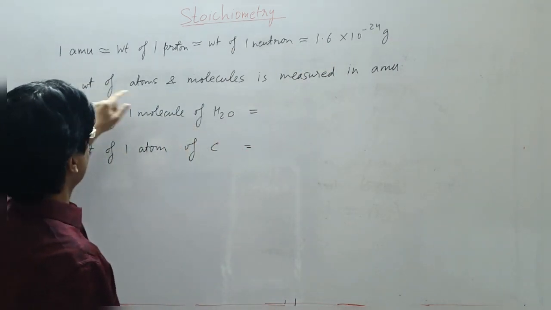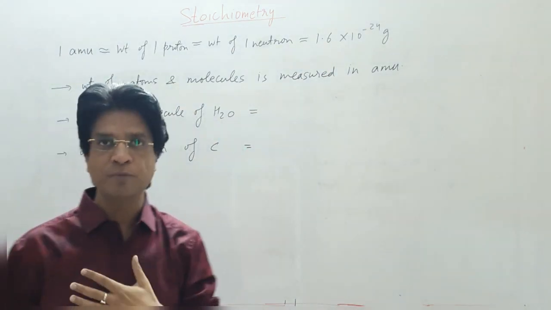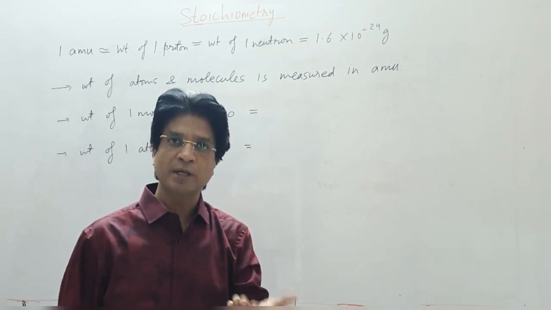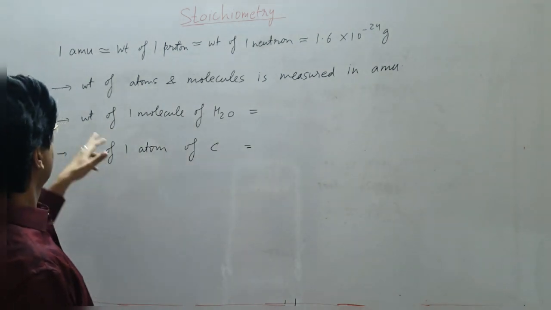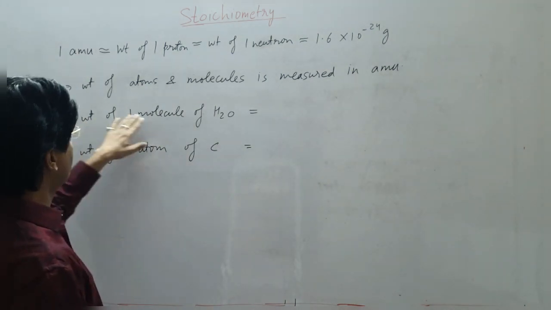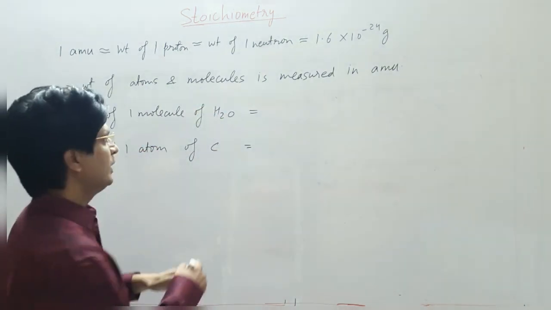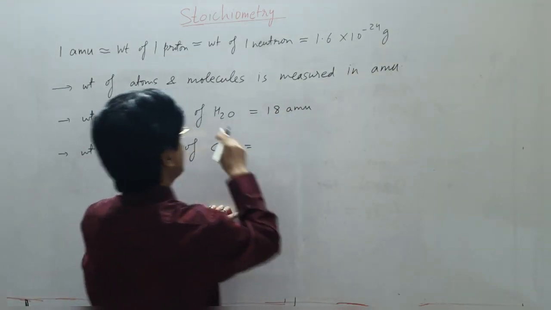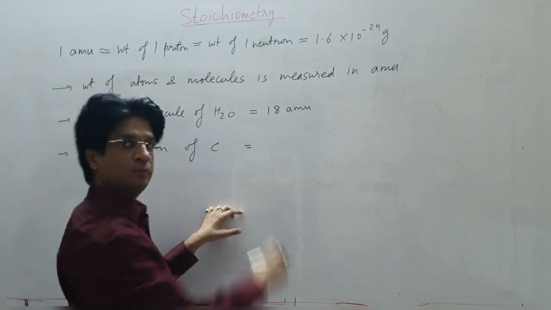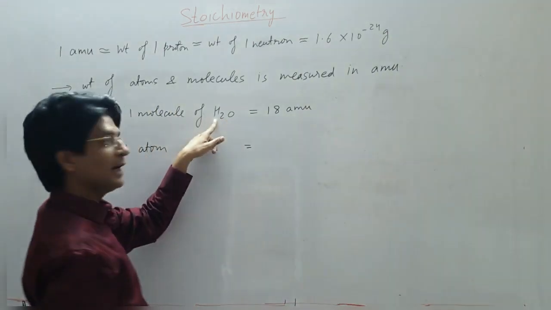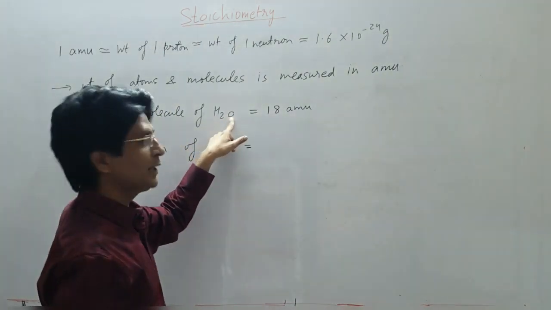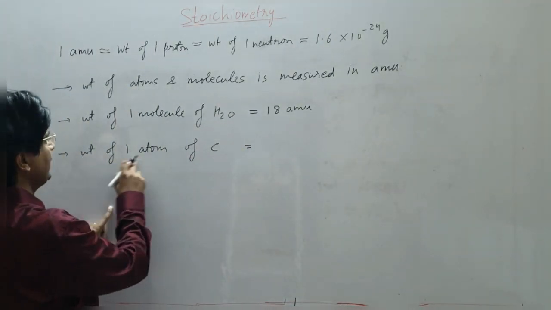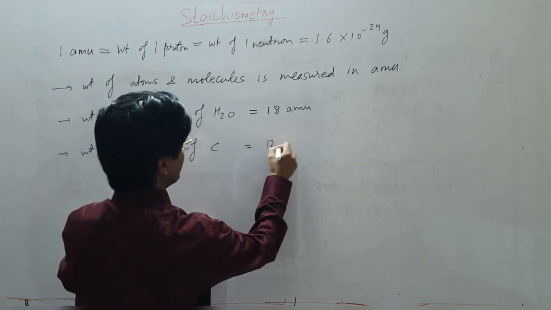Now see, the weights of atoms and molecules are measured in AMU. In the atomic and molecular world, weights are measured in terms of AMU. Let's see that the weight of one molecule of H2O will be 18 AMU: 2 from hydrogen, 16 from oxygen. 1 is the atomic weight of hydrogen, 16 is the atomic weight of oxygen. Similarly, the weight of one atom of carbon is 12 AMU.